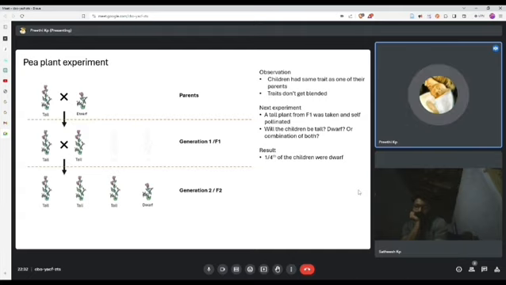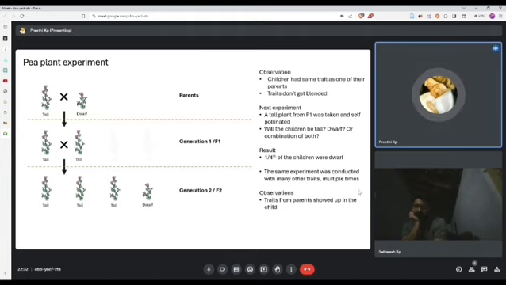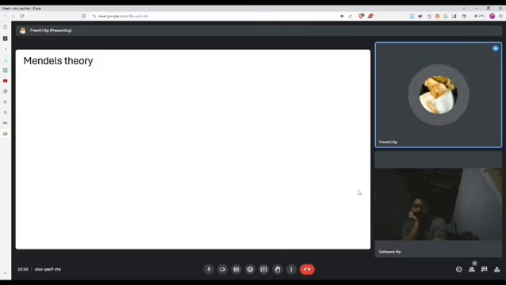To find an explanation, Mendel conducted the same experiment with several other traits and in large numbers of pea plants. From all these experiments, he came across the following observations. Observation number 1: the traits from the parents showed up in the children. 2: traits from the grandparents also showed up in the children. 3: certain trait pairs always occurred in the ratio 3:1. To understand these observations, Mendel did thorough research on large sets of data and came up with the following theories.